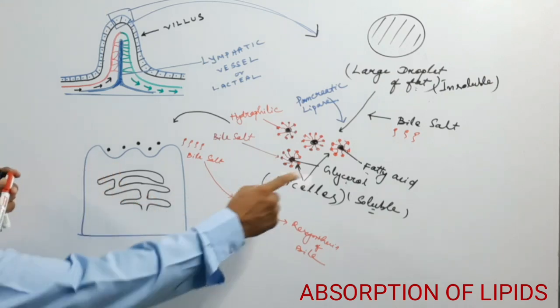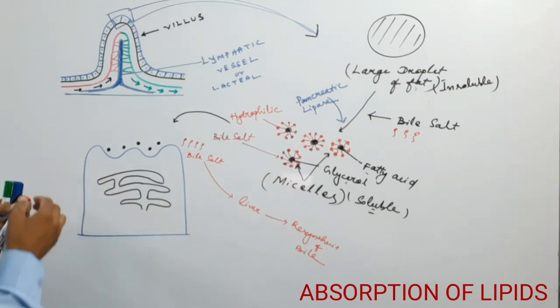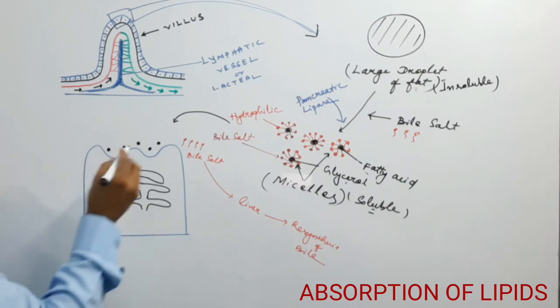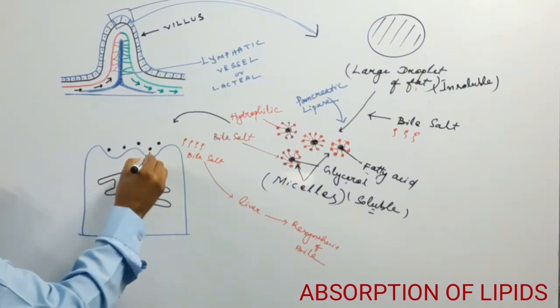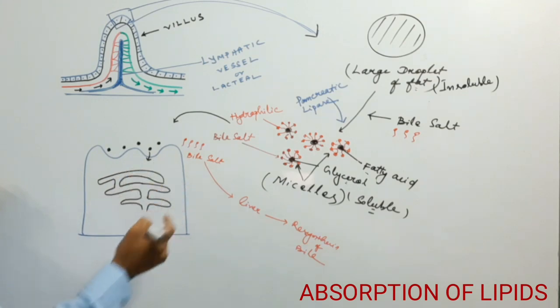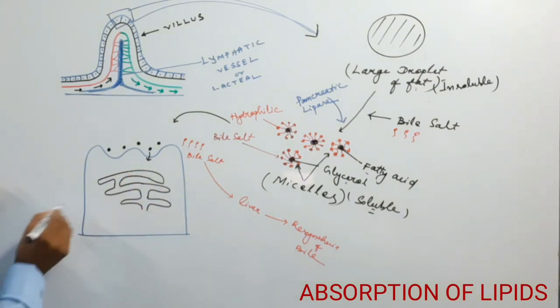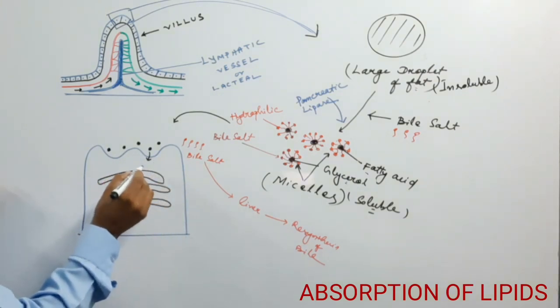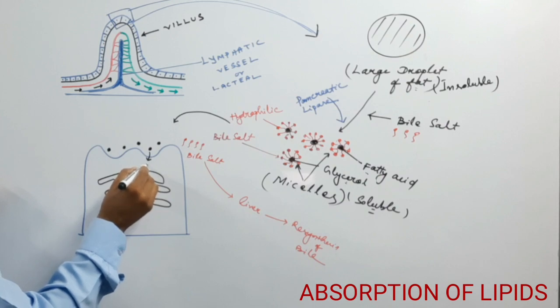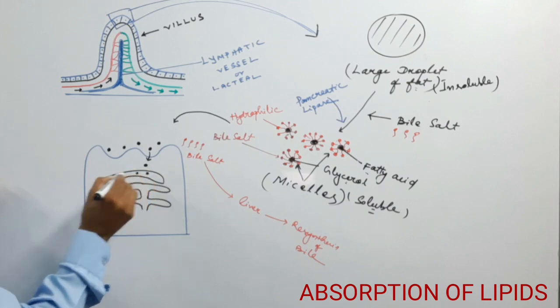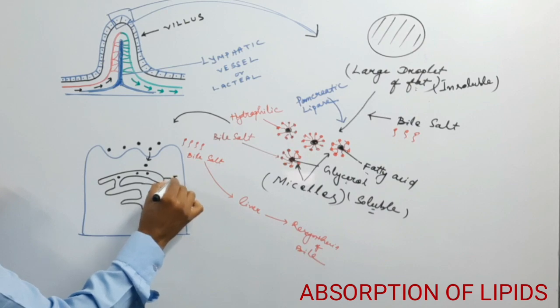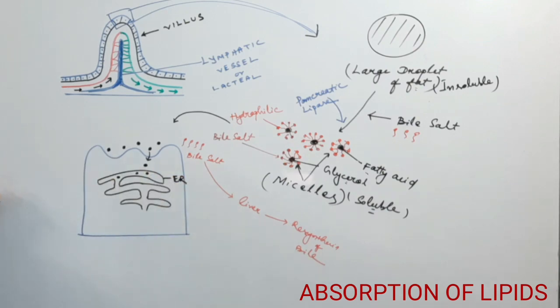So what about glycerol and fatty acid? So glycerol and fatty acid intake by the apical surface of the enterocyte. This is the enterocyte epithelial cell. Now these glycerol entering into the endoplasmic reticulum.